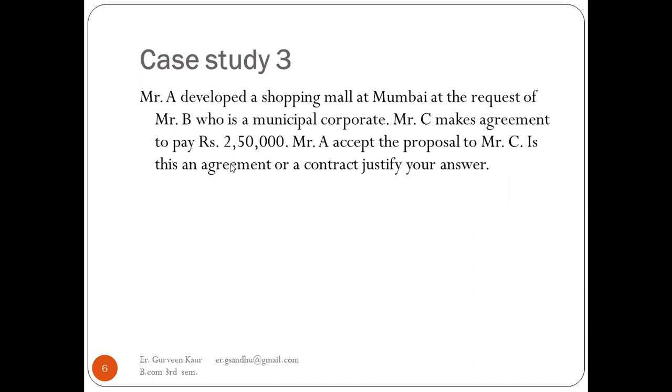So here the case says that A is going to develop a shopping mall at Mumbai on the request of B, who is a municipal corporator. Now that was an agreement between A and B. Now C is going to make an agreement to pay rupees 2,50,000 to Mr. A, who accepts the proposal of Mr. C. Now is this an agreement or a contract? So kindly give your answers and the justification.